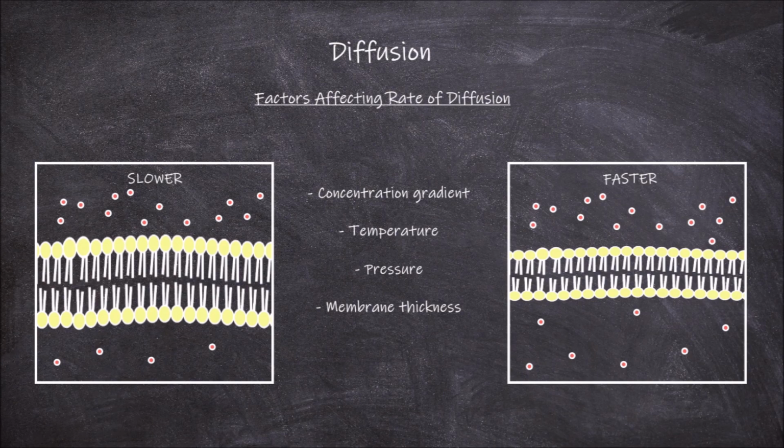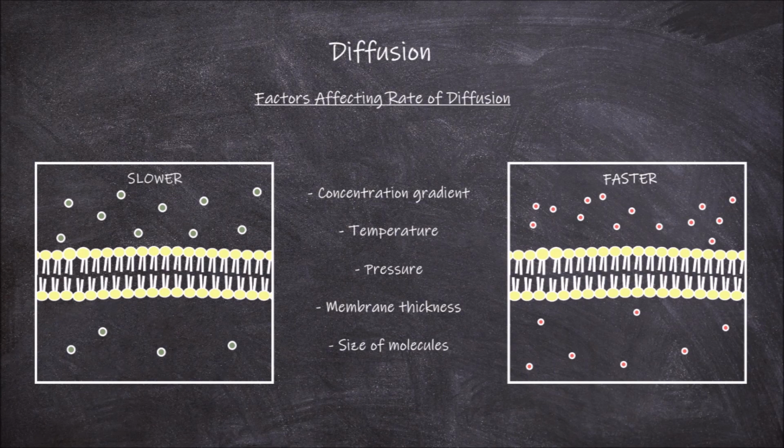One last factor is the size of the molecules. The larger the molecule, the more resistance put on it as it diffuses through the membrane, which reduces the rate of diffusion.